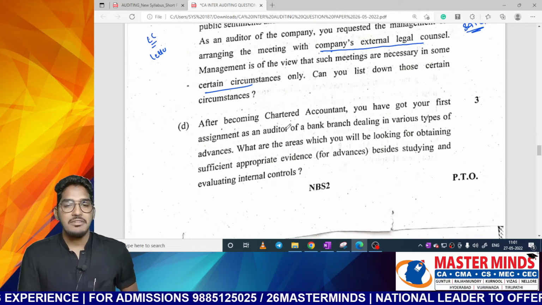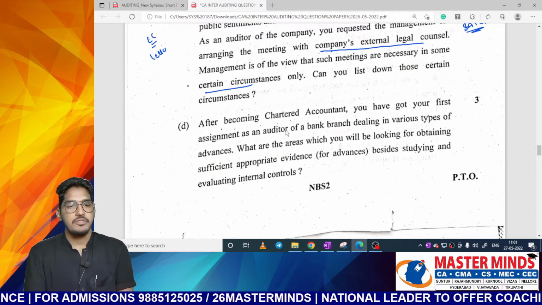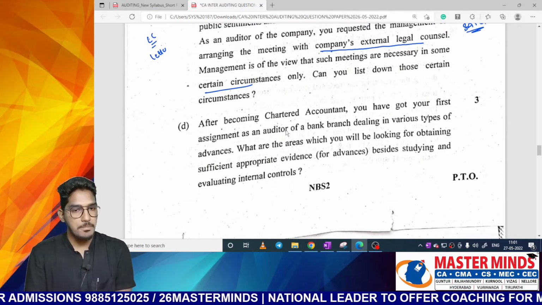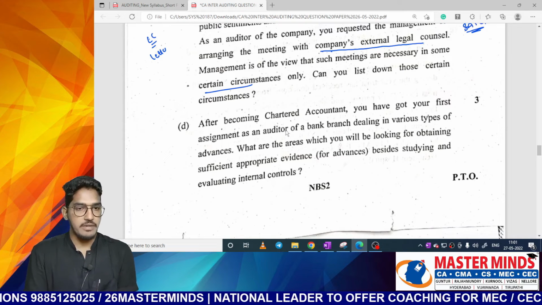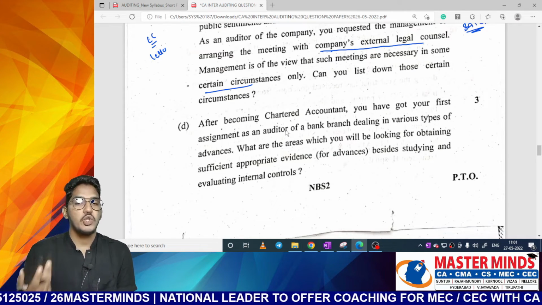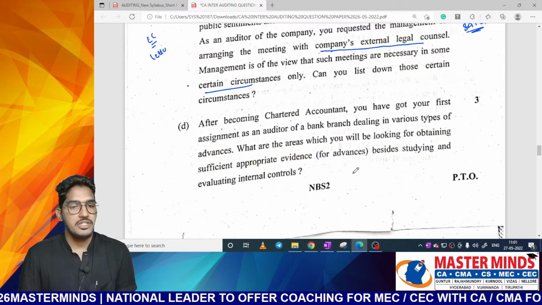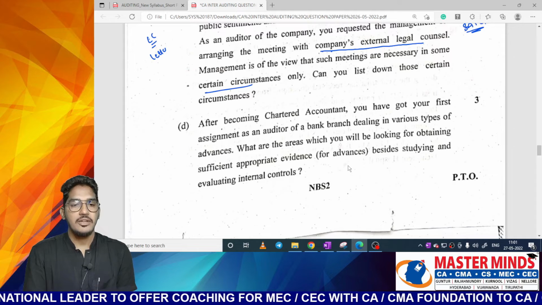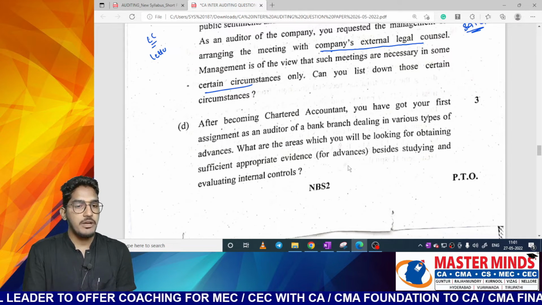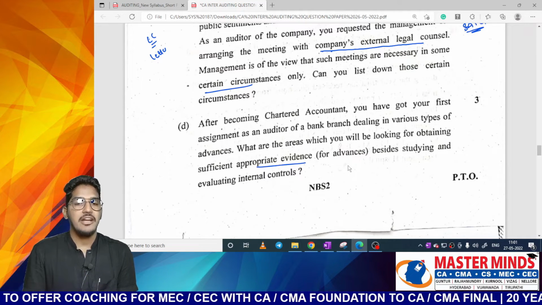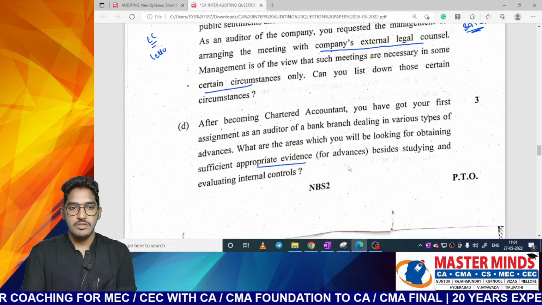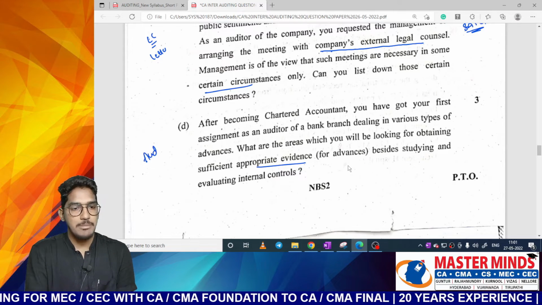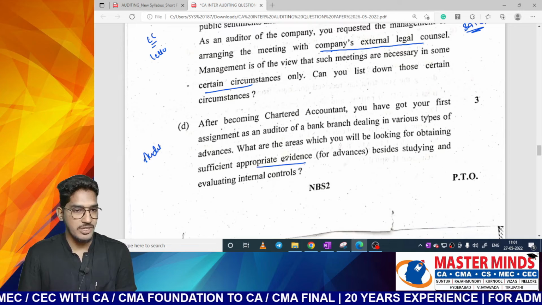Next one. After becoming chartered accountant, you have got your first assignment as an auditor of a bank branch dealing in various types of advances. What are the areas which you will be looking for obtaining sufficient appropriate evidence besides studying and evaluating internal control? Direct question: what procedures you will try to perform to obtain evidence regarding advances of a bank? How to conduct audit of advances of a bank? So from the audit of banks chapter, they are asking a straightforward theory question here.